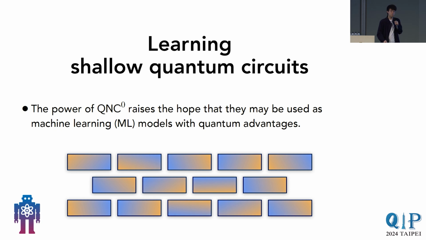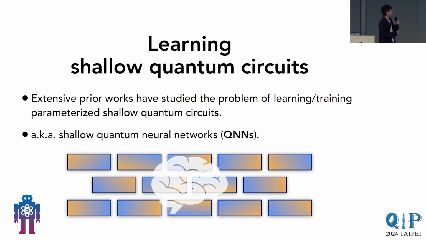Given this computational power of shallow quantum circuits, it raises the hope that perhaps these shallow quantum circuits can be used as machine learning models in some task that might have some quantum advantage. Because of this hope, there have been a plethora of prior works.